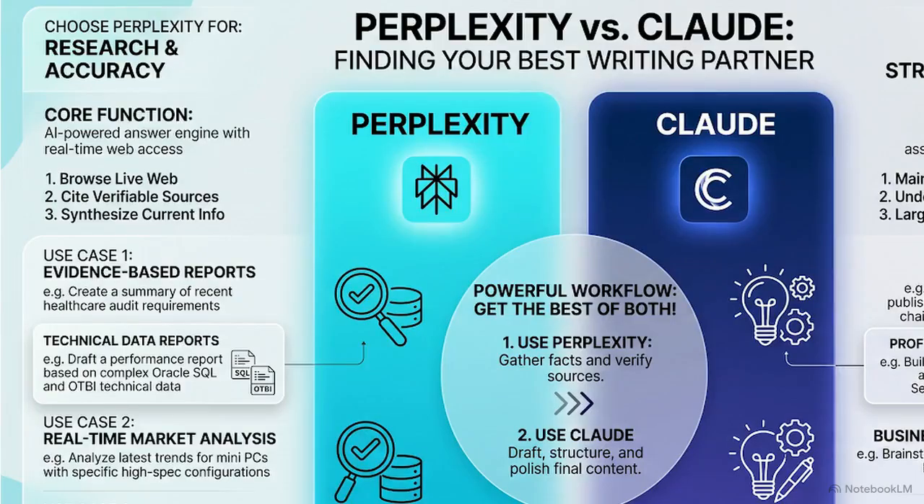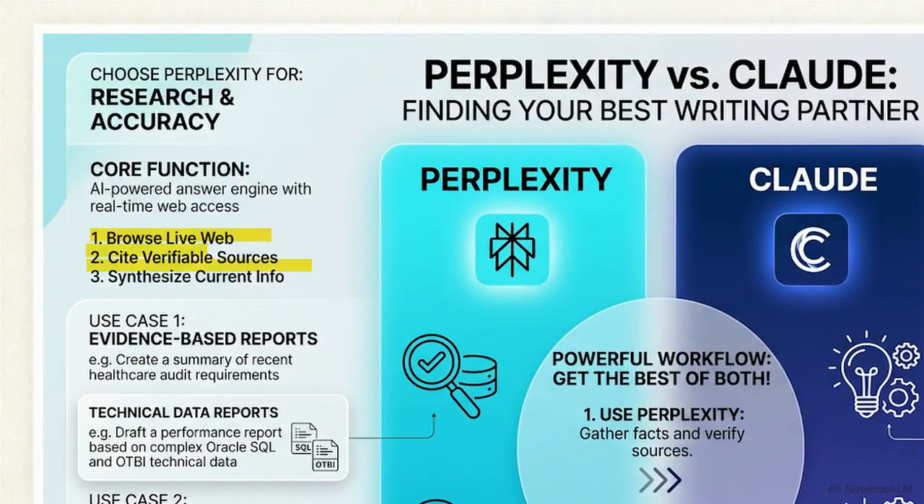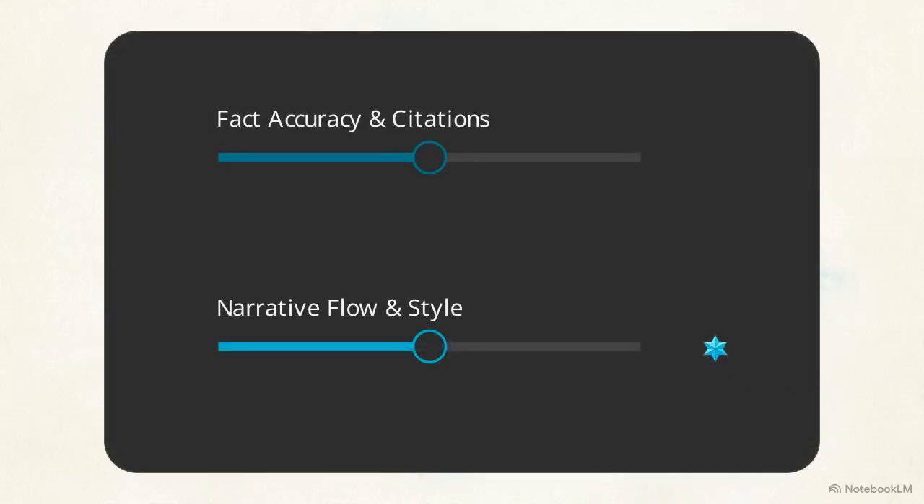This cyan pillar represents Perplexity's core functions. If you need the latest market trends or Federal Reserve news, you go here. It scans the web in real time, returning a synthesized answer with clickable, inline citations to verify claims. But that focus on accuracy creates a trade-off.